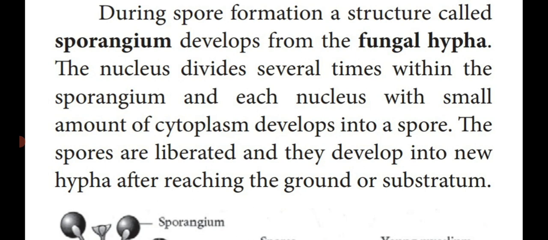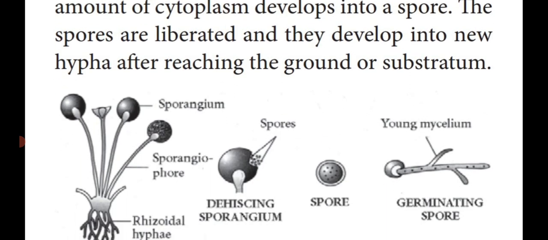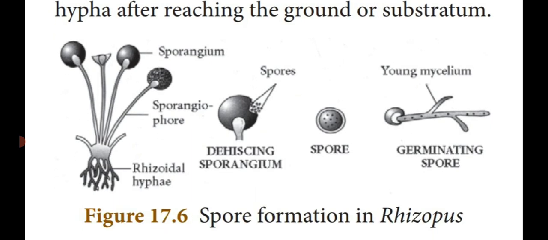Once they mature, they are liberated from the sporangial wall and fall on a suitable substratum, finally developing into a new individual. That is said to be asexual reproduction in fungi.